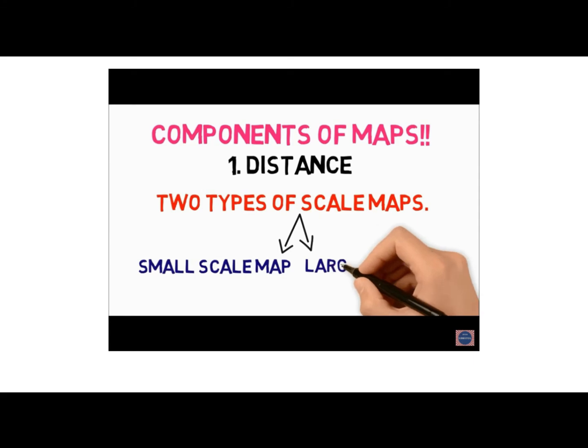When a small area like your village or town is to be shown on paper, then we use a large scale, that is, 5 centimeters on the map shows only 500 meters on the ground. It is called a large scale map.